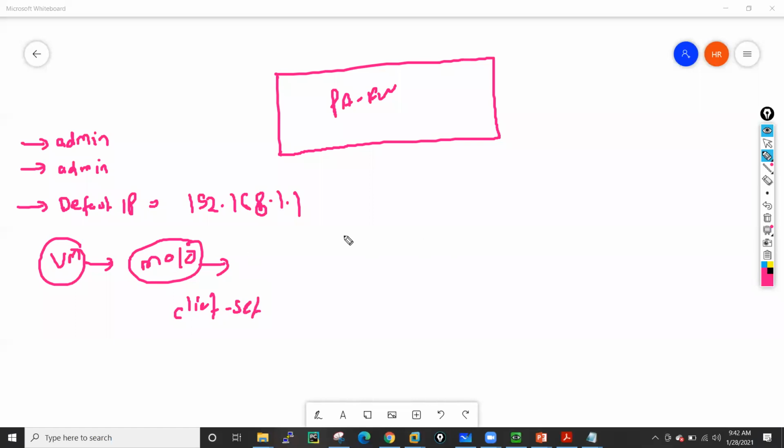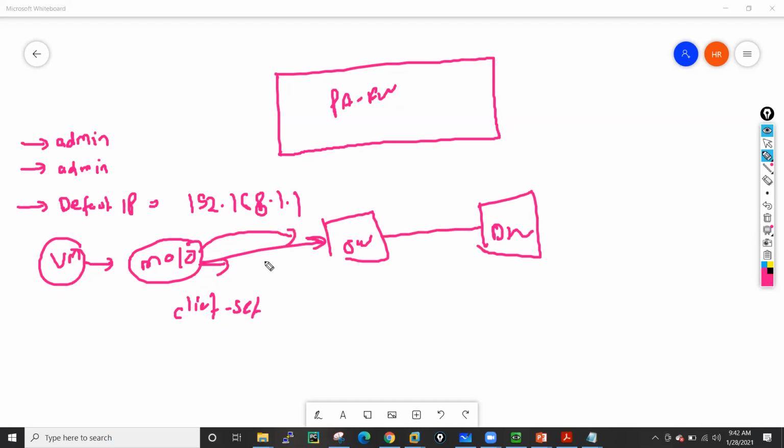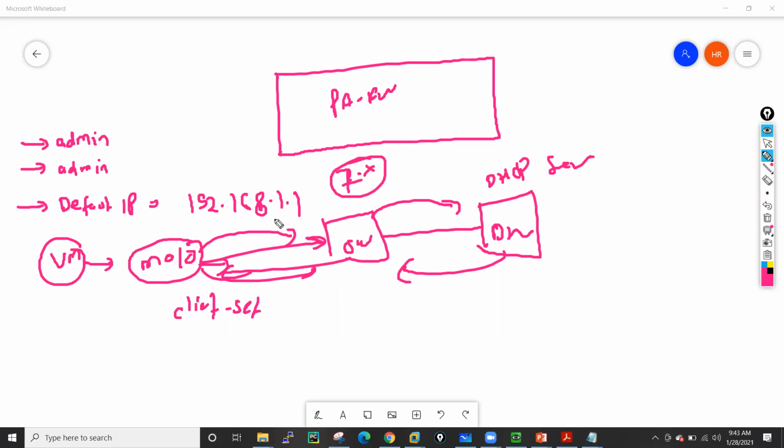So if you have a DHCP server in your organization and you have connected this management interface to one of your switches, at that time Palo Alto starts sending a broadcast DHCP discover packet for getting an IP address, and maybe that reaches your DHCP server, which is here. Maybe this server gives some IP address to this machine. So right now it is coming with this DHCP option, but in I think 7.x series boxes, Palo Alto comes with the default IP address 192.168.1.1.